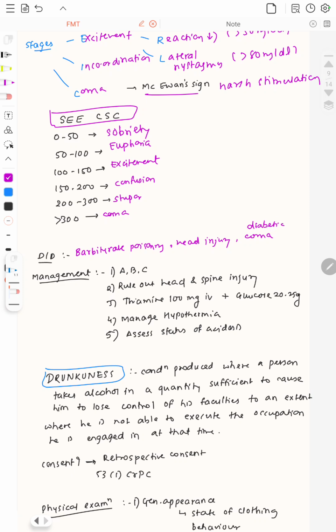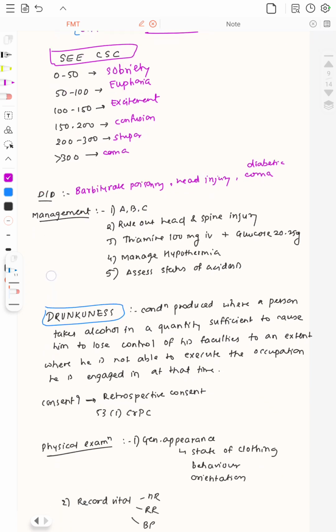Now what is the management? The management includes the ABC, that is airway, breathing, circulation. Apart from that, rule out the head and spine injury. Thiamine 100 milligrams IV and glucose 20 to 25 grams is given. Then manage hypothermia and assess the status of acidosis in that individual. So these are going to be the management protocol for alcohol intoxication.